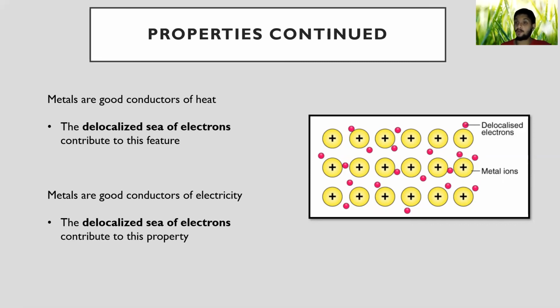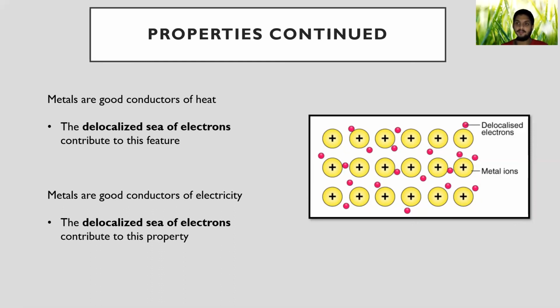Similarly, we know metals are good conductors of electricity, right? For electricity it's the same thing. If you supply electrical energy to a metal, the delocalized electrons are able to pick it up and transfer it throughout the metal. From one end to the other end, they can transfer the heat or the electricity within a short span of time. Very quickly they can transfer, so metals are considered good conductors of heat and electricity.